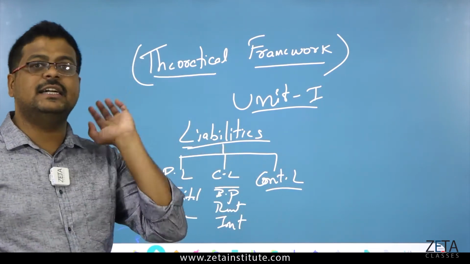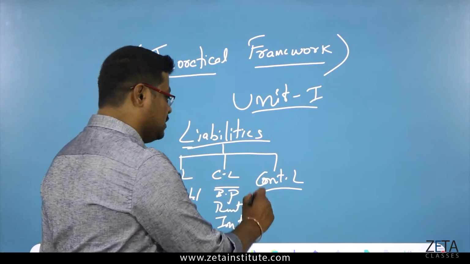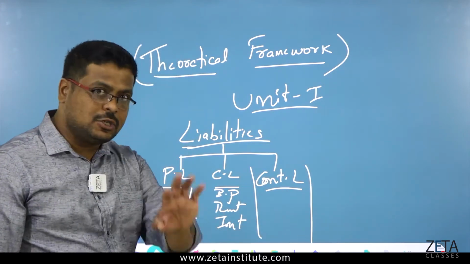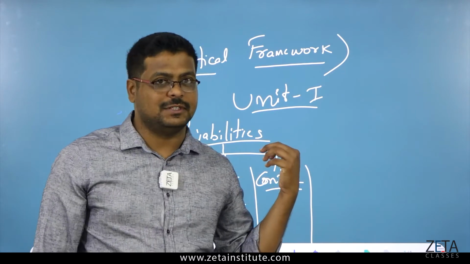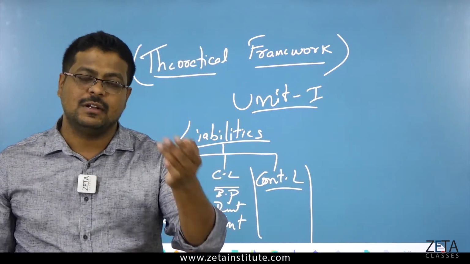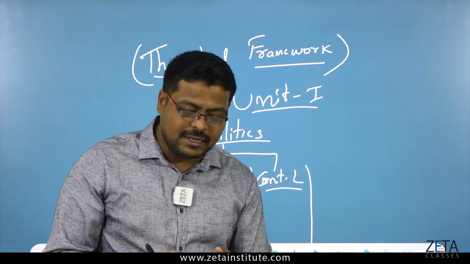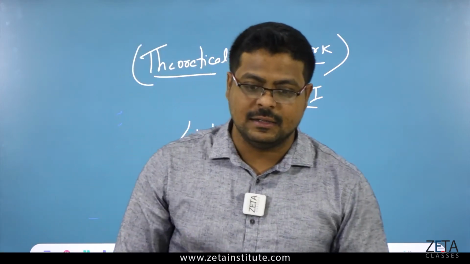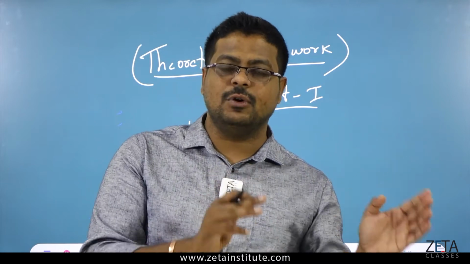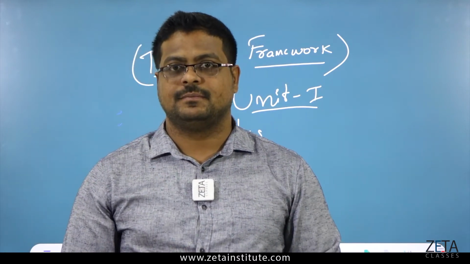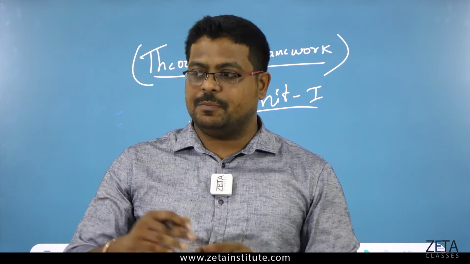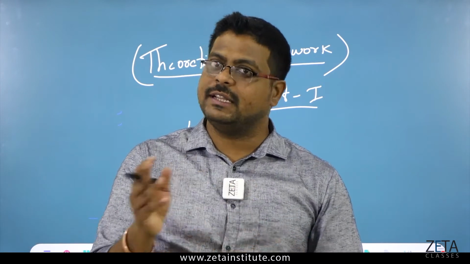Whereas the contingent liability, this is very special actually. Guys, to be very frank with you, you don't have this in your syllabus. I'm just giving an extra note to understand what is contingent liability. Sometimes, for example, person A gives a loan to person B. So B has to give back to A with interest.